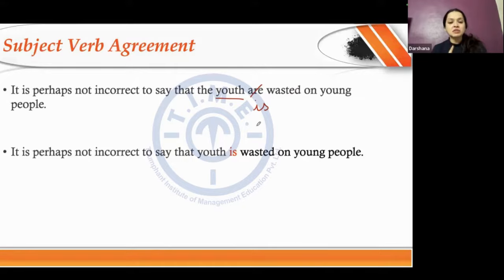So this is a subject verb agreement error. Why do I say that? Because this is my subject, and this is my verb, if you can recall helping verbs. Because this is a singular subject, my verb also has to be singular, which is "is," and it can't be "are."